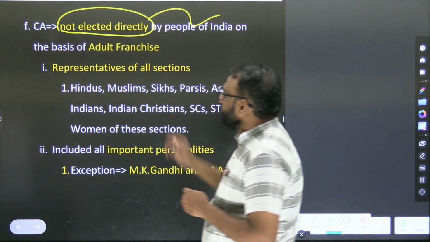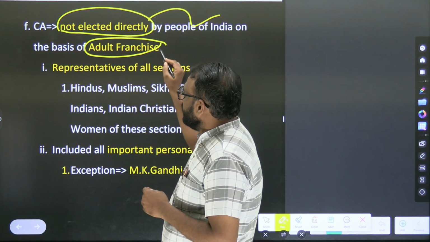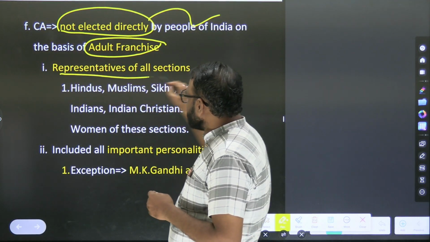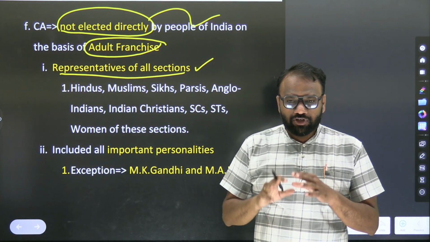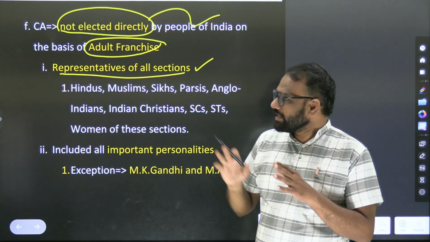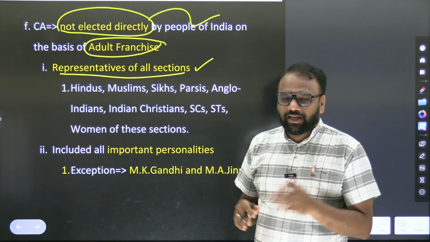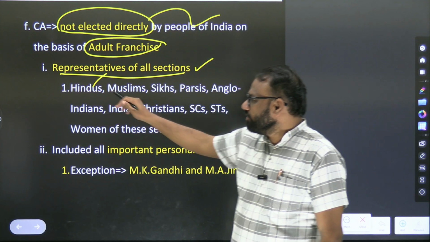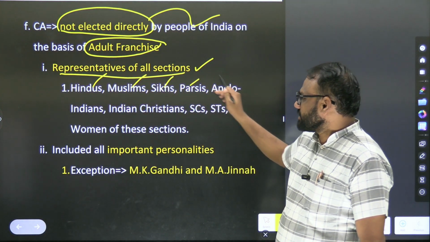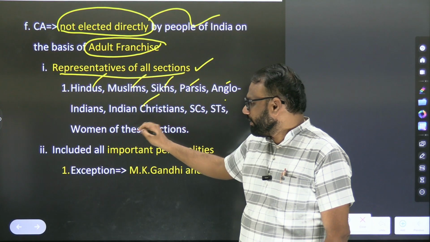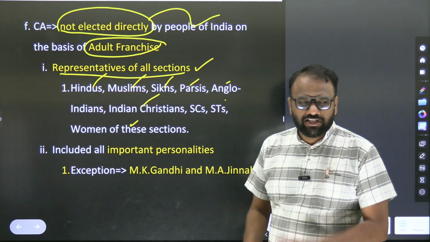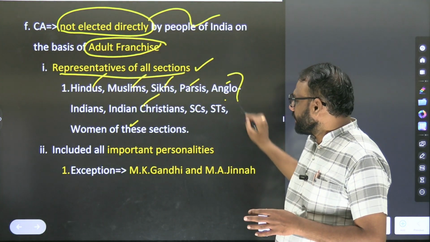It was not elected by the people of India on the basis of adult franchise. But it consisted of representatives of all sections. Even though the Constituent Assembly was not elected directly, it still consisted of representatives of all sections. We can find Hindus, Muslims, Sikhs, Parsis, Anglo-Indians, Indian Christians, scheduled castes, scheduled tribes, and women of these sections. This is generic information. It can be quoted in mains.